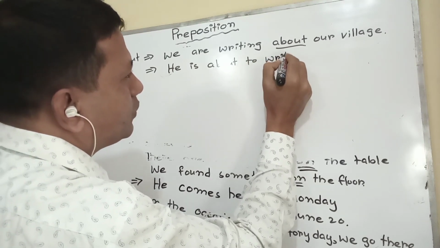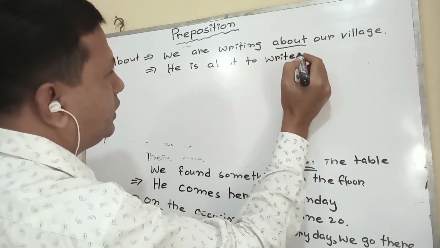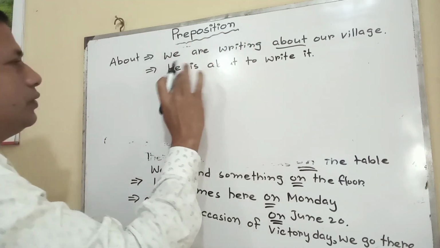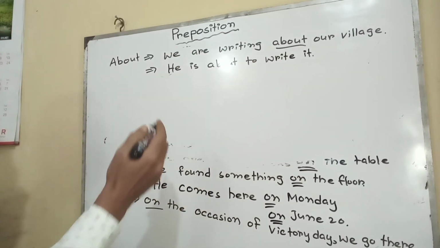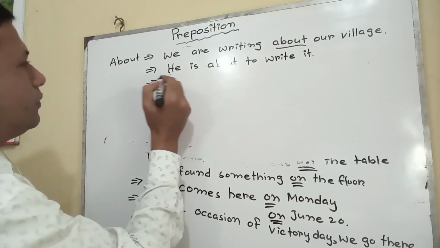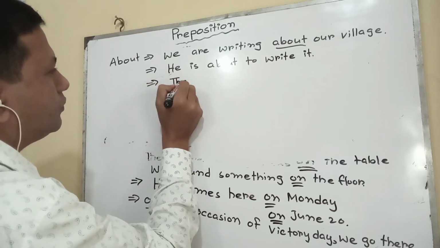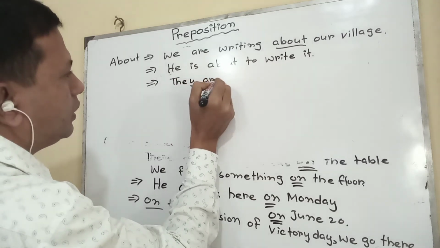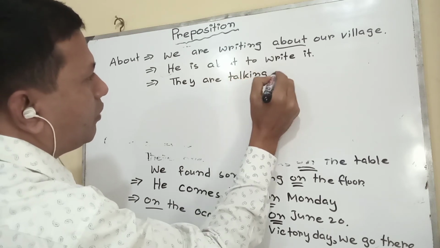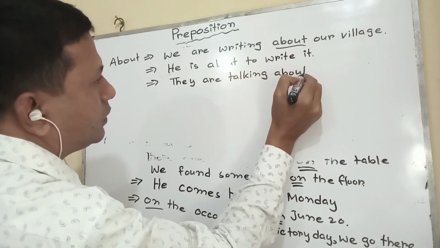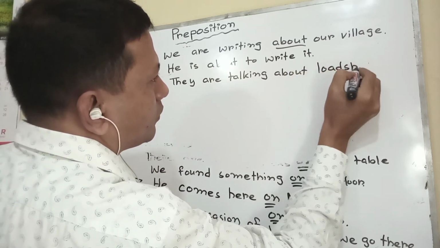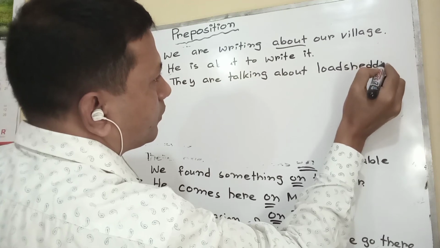That means he is going to write it. This is actually different and it will be difficult to understand, so I don't want to discuss this sentence here. Again, they are talking about load shedding, in this way.